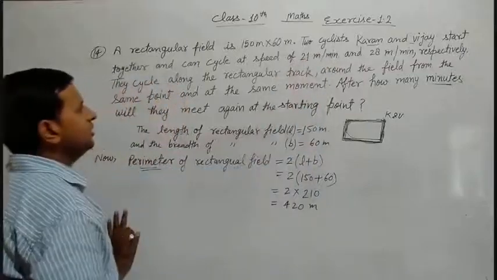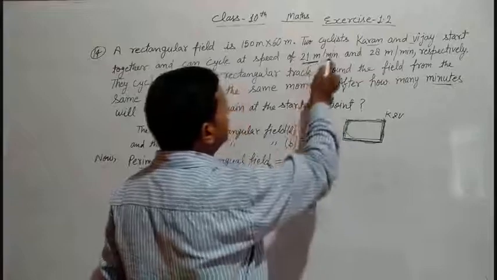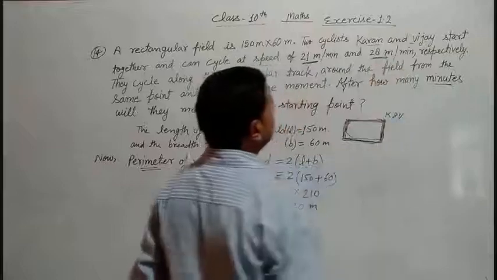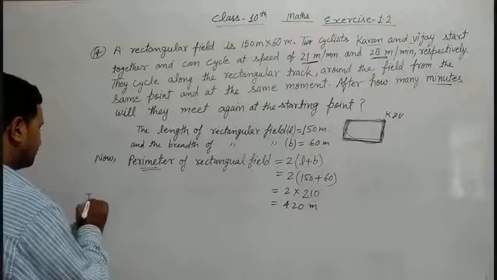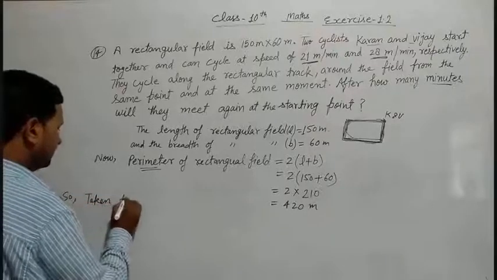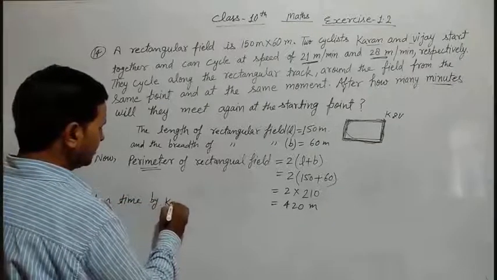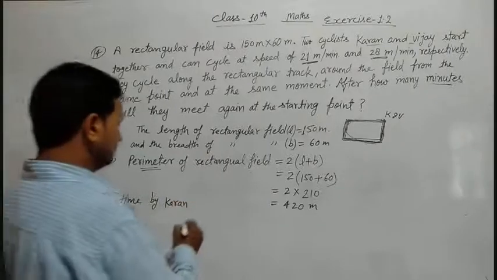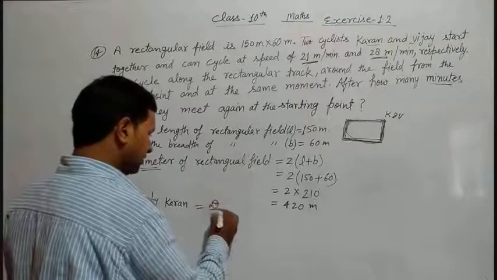First of all, the speed of Karan is 21 meter per minute, and the speed of Vijay is 28 meter per minute. So now the time taken by Karan: what is the formula of time? Distance upon speed.